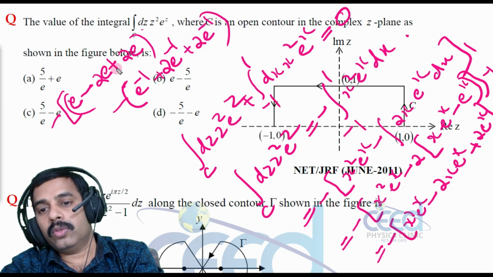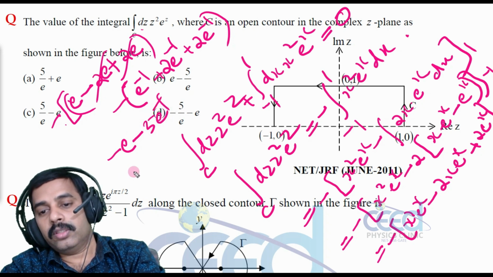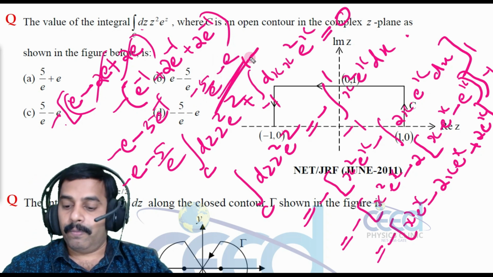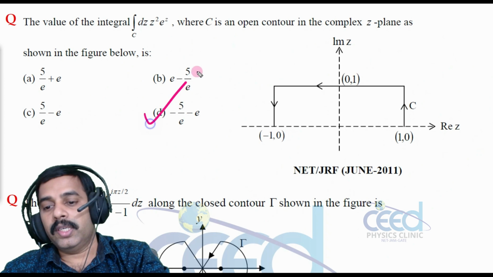So the 2e and e cancel, and we get minus 5 by e minus e. So option D is correct, right? All right, so option D is correct.